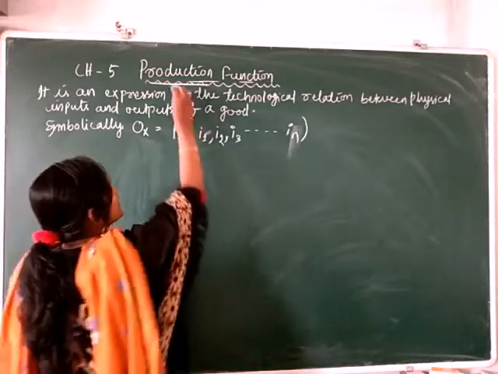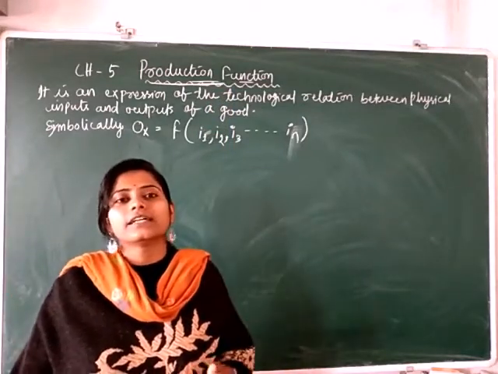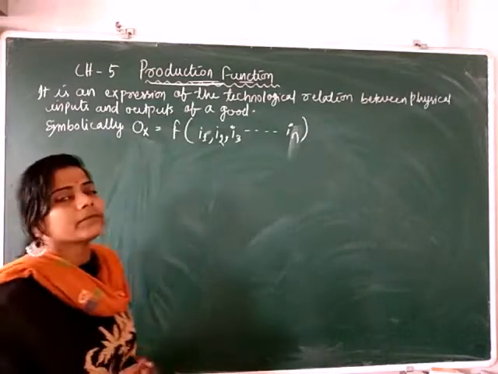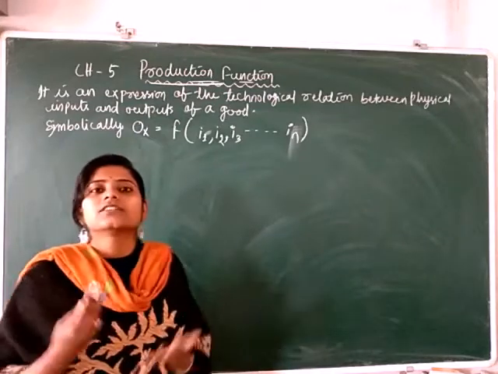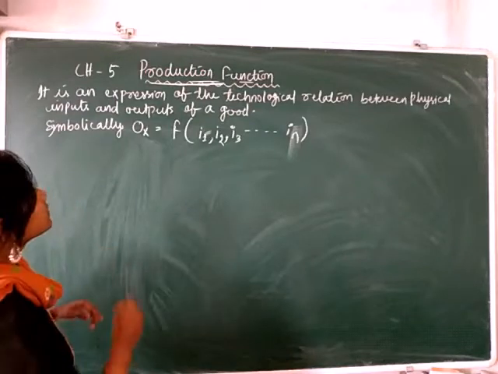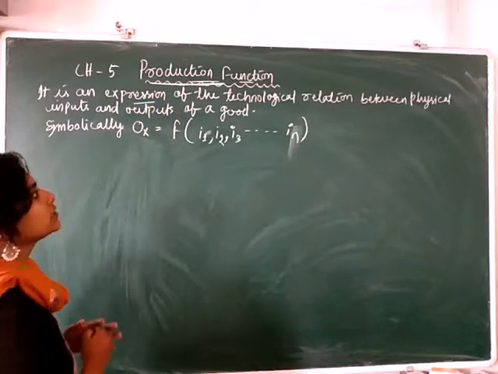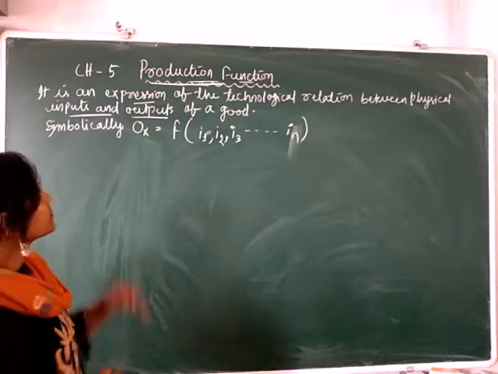So first is production. What is production? Production is the transformation of input into output, and function means the relationship of the production factors such as land, labor, capital, etc. So in short we can say that production function is an expression of the technological relationship between physical input and output of the good.